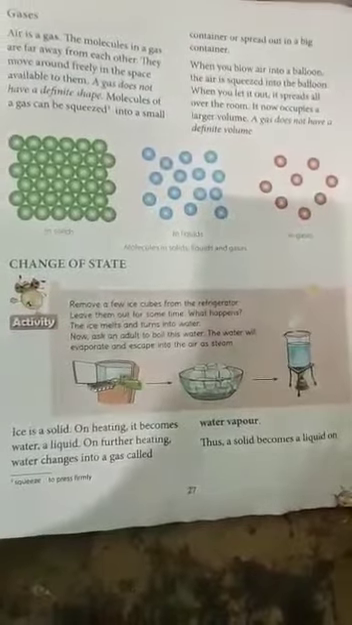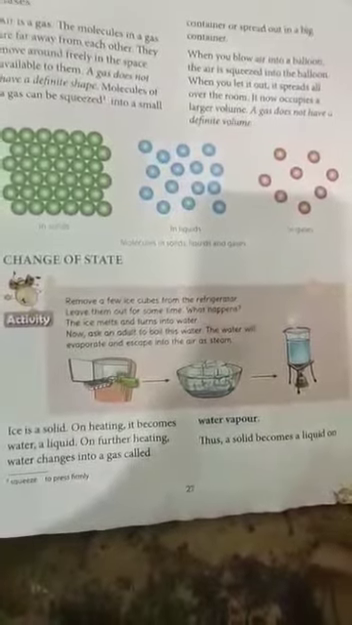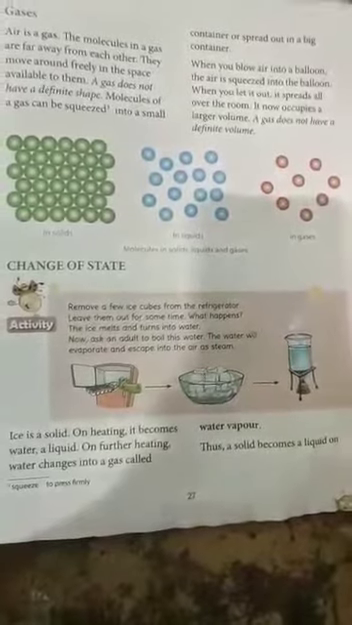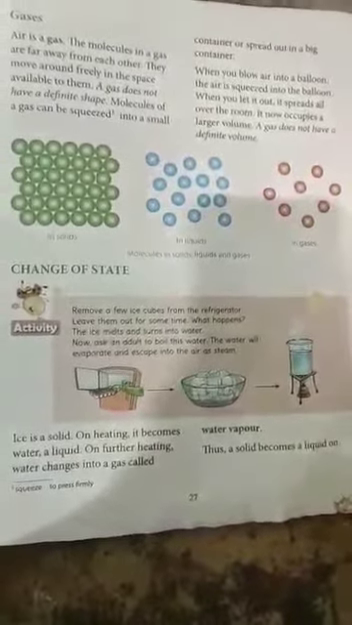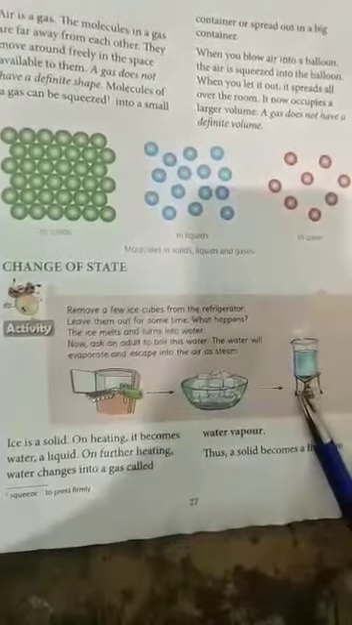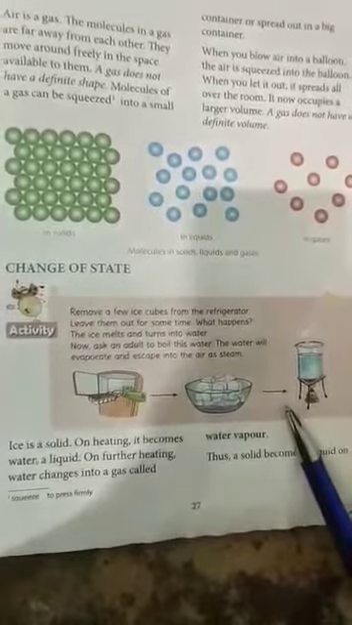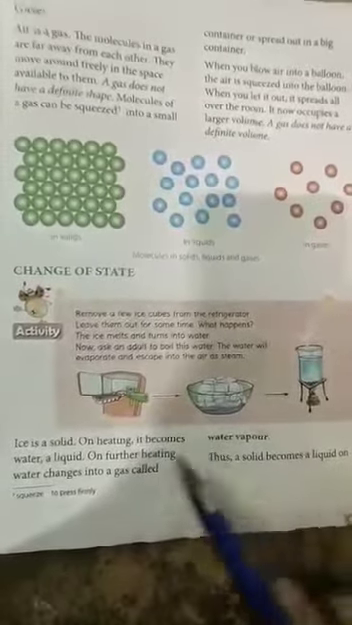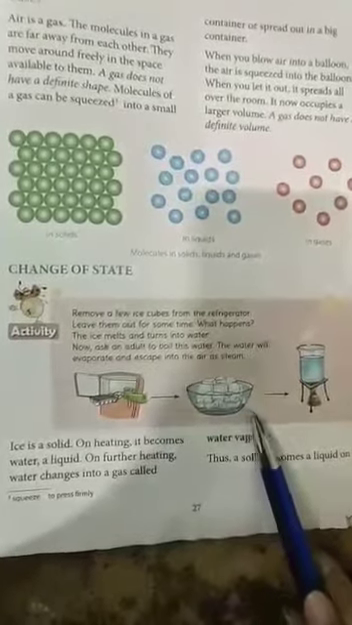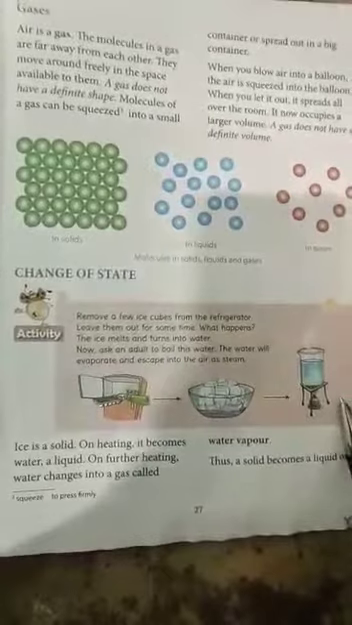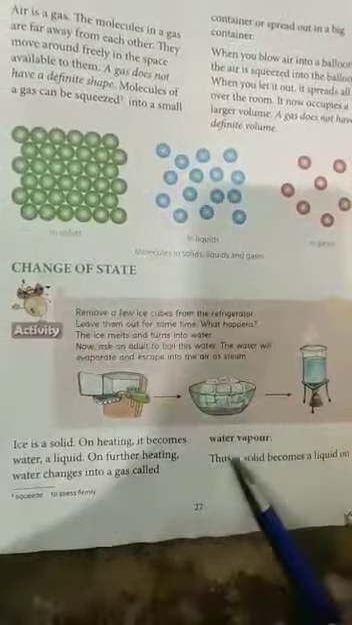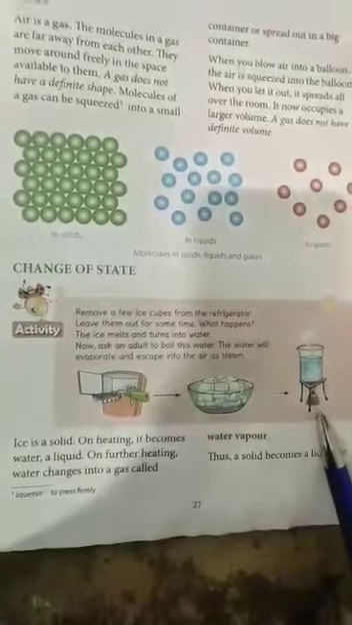Change of state. Matter changes from one state to another by heating or by cooling. Now let us see how this happens. Take some ice cubes and keep them out for some time. You will see that the ice starts melting and becomes water. So solid becomes liquid. And now if you heat this water, it will start evaporating and escape into air as steam. That is, water changes into gas called water vapor.